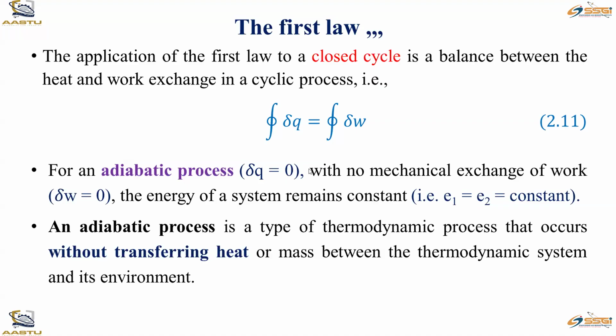Okay. So an adiabatic process is a type of thermodynamic process that occurs without transferring heat or mass between the thermodynamic system and its environment. So adiabatic process means what? dQ, or delta Q, is equal to 0.